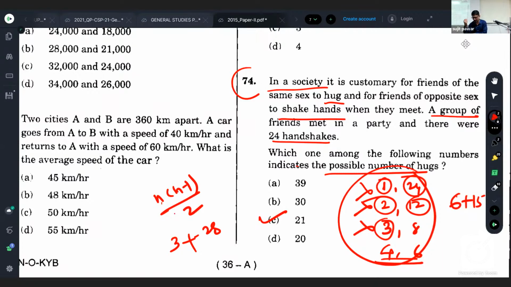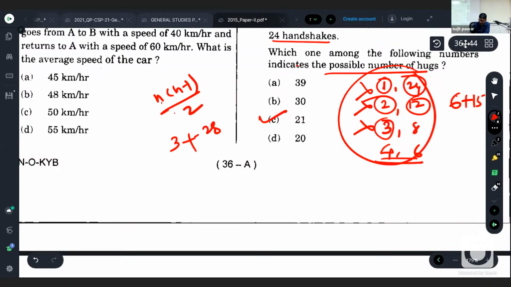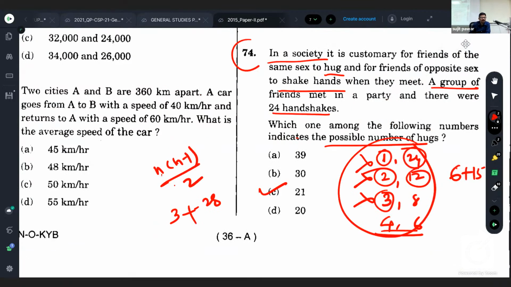Okay. Take down one simple question in your notebook. A peon in a school takes 30 seconds for 6 bells at equal intervals.